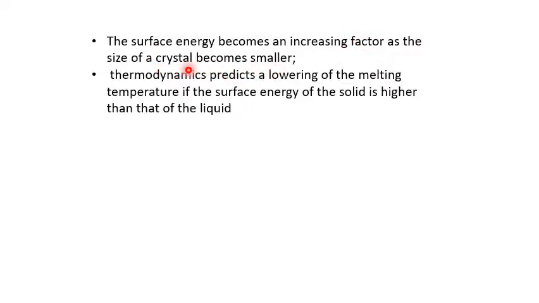Due to the high surface area, the surface energy is increased, and we will study later in detail why surface energy increases when particle size decreases. Thermodynamics predicts a lowering of melting temperature if the surface energy of the solid is higher than that of the liquid.